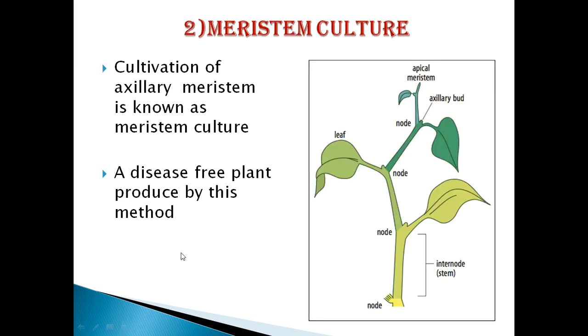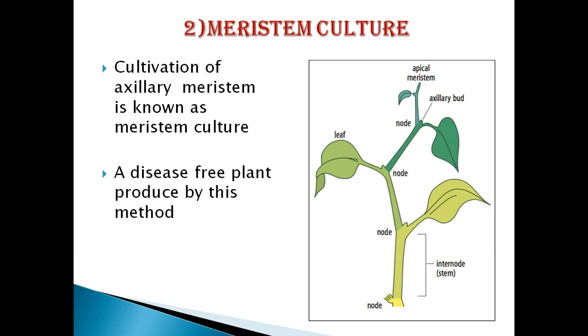So the next one is the meristem culture. We can see the apical meristem is present in the uppermost portion of the plant. So meristem culture has great importance in producing a completely virus-free plant.